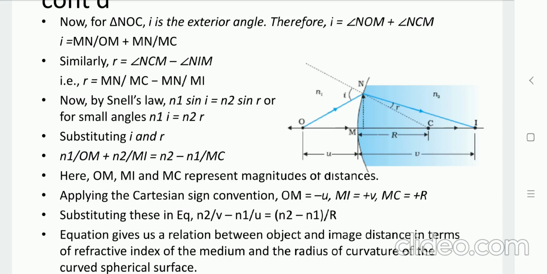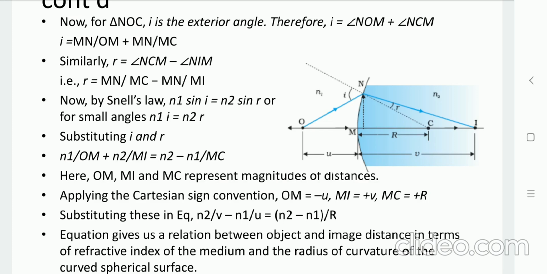These OM, MI and MC are magnitudes of distances. Taking the sign convention, OM is minus U, MI is plus V, and MC equals plus R. So replacing these values, we have N2 by V minus N1 by U equals N2 minus N1 by R. This is the relation between object and image distance in terms of the refractive index of the medium and the curvature of the spherical surface.